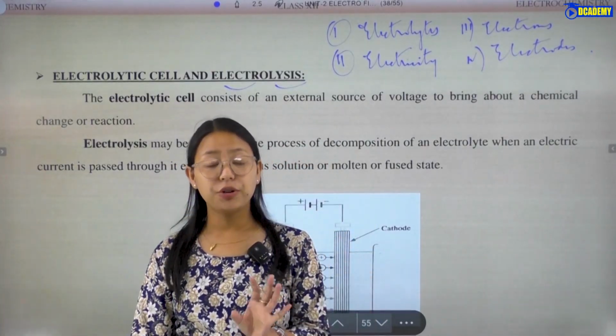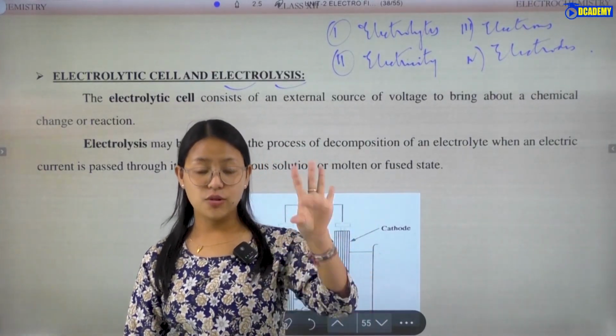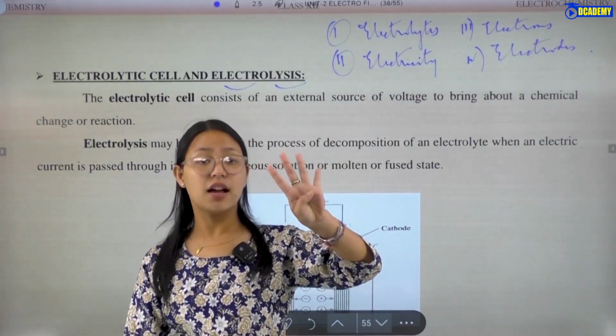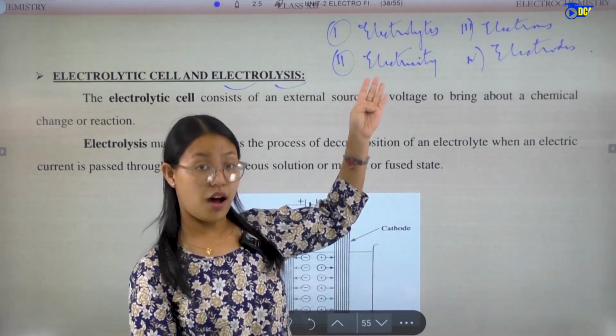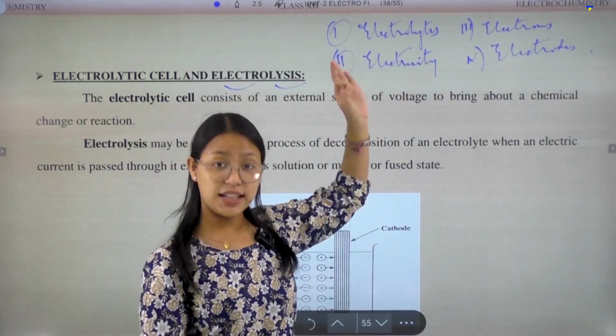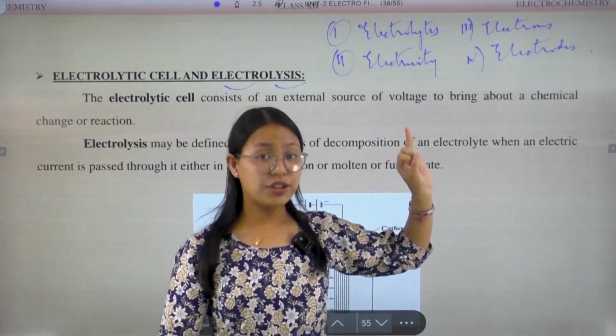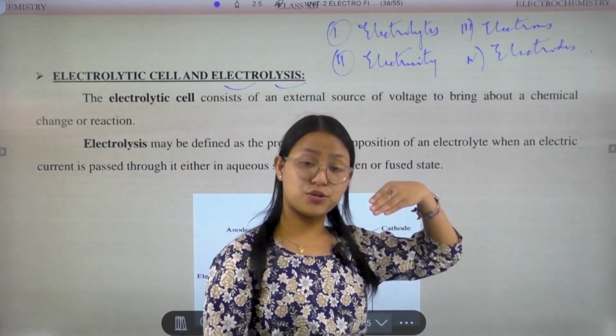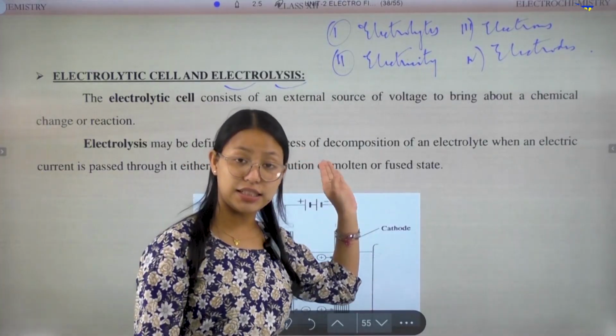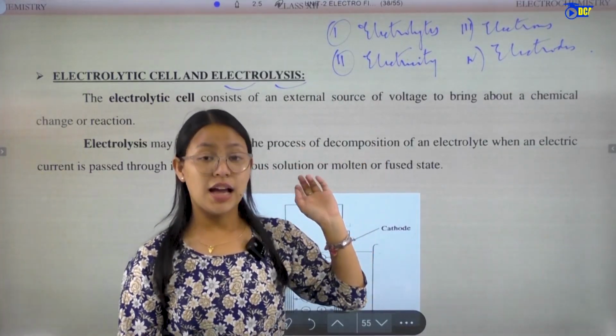Electrolytic cell, the main thing: electrolysis. Electricity, that means electricity, then electrolytes, electrons, electrodes, electron flow, electricity, current.